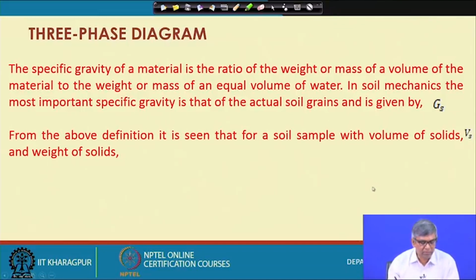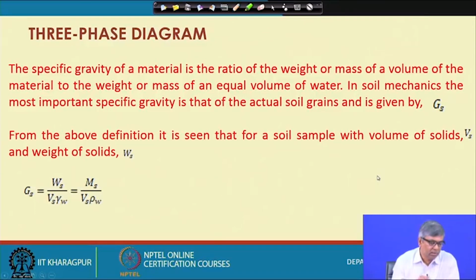From the above definition, it is seen that for a soil sample with volume of solids Vs and weight of solids equal to Ws, your Gs will become Ws by Vs gamma W. So, Ws is the weight of solid, and the denominator is the weight of an equal volume of water, Vs into gamma W. The weight is actually occupied by the solid only, because a void does not have any weight.